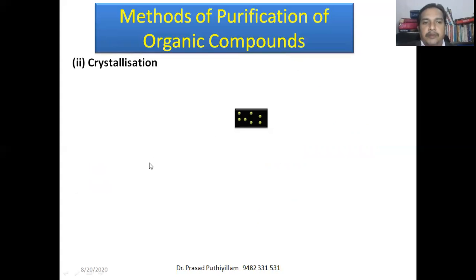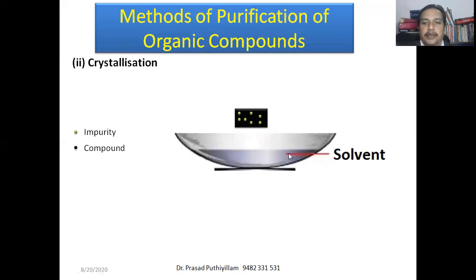The second method is crystallization. Here I considered an organic compound. The black color represents the organic compound, and the green balls represent the impurity present. This is the system from which we need to separate the organic compound of our interest. This can be done by heating it with a solvent. That means if you immerse it in a solvent, and at normal temperature they are not dissolving, you have to heat it up.